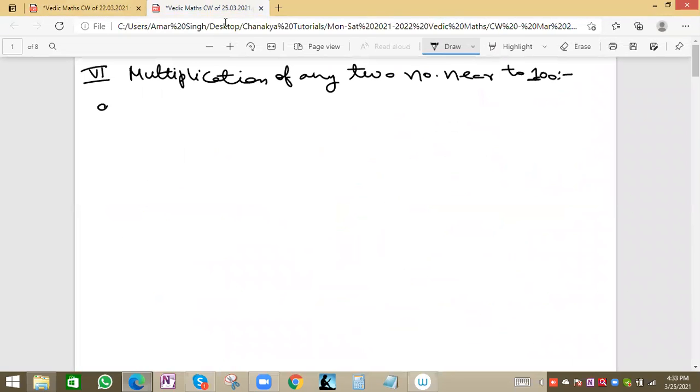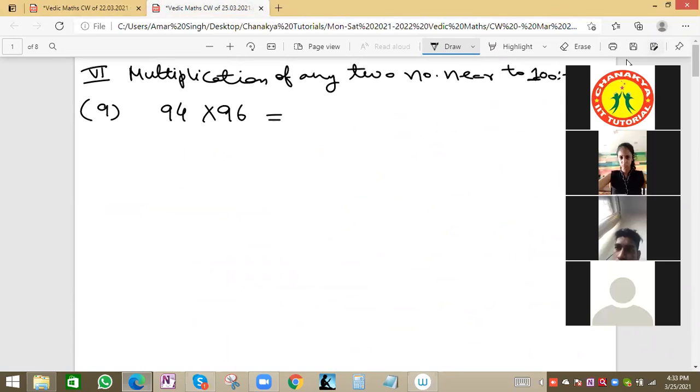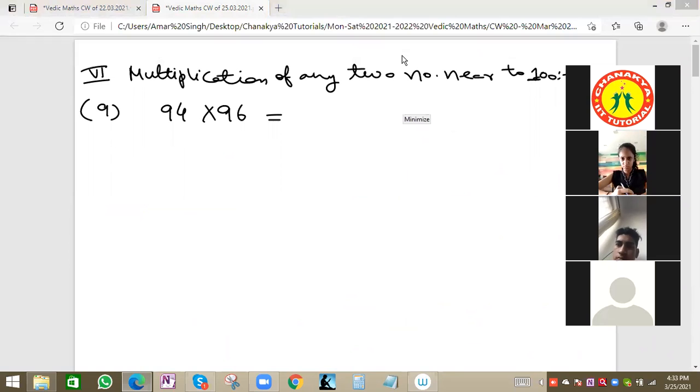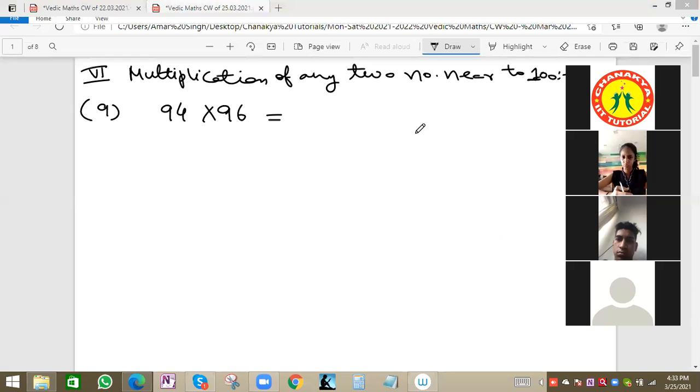This is the 9th question. Try this one: 94 into 96. Same method. And the first 3 students I will call by name, to see who are the first 3 students who solve this multiplication quickly.